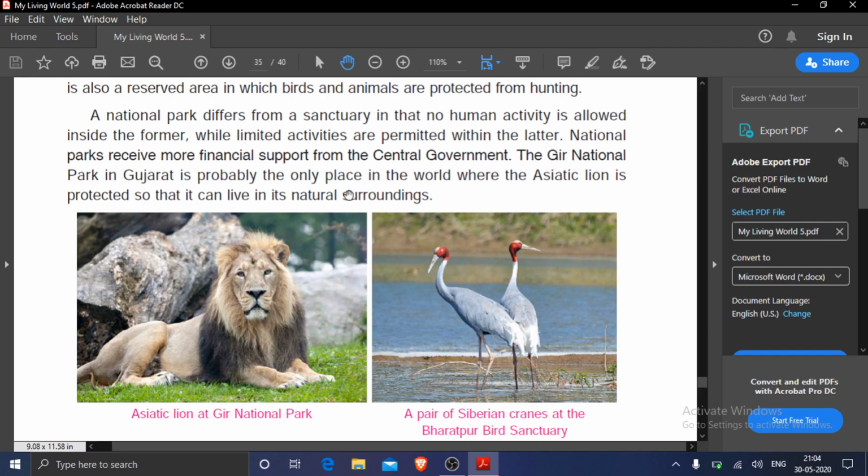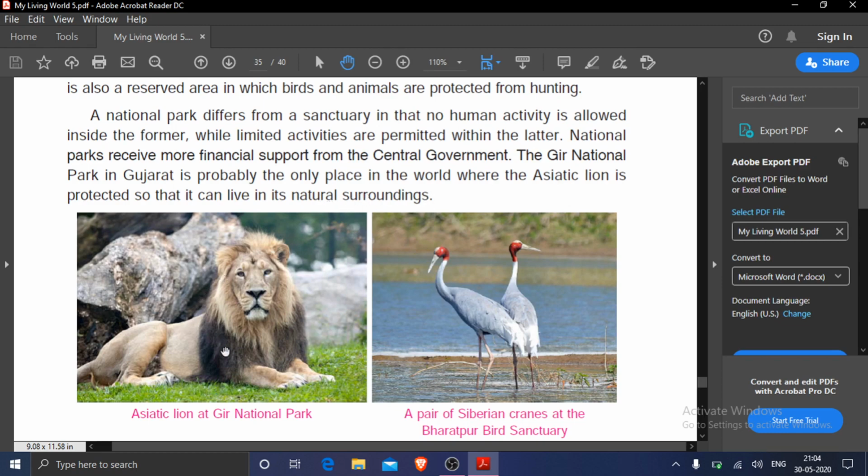The Gir National Park in Gujarat is probably the only place in the world where the Asiatic lion is protected so that it can live in its natural surroundings. Now the question comes, why is the Gir National Park in Gujarat very famous? Because it is the only place in the world where the Asiatic lion is protected so that it can live in natural surroundings.